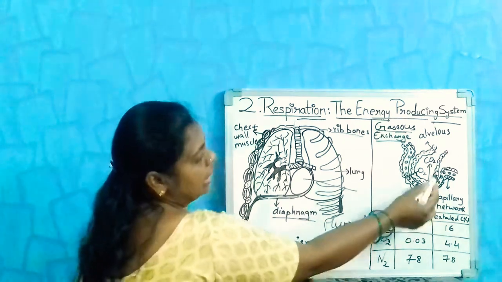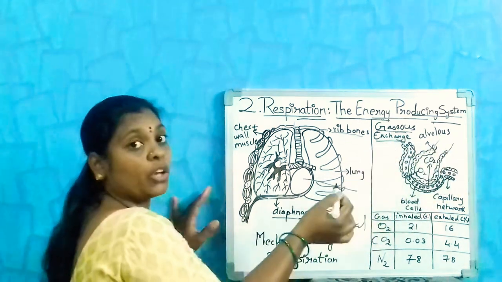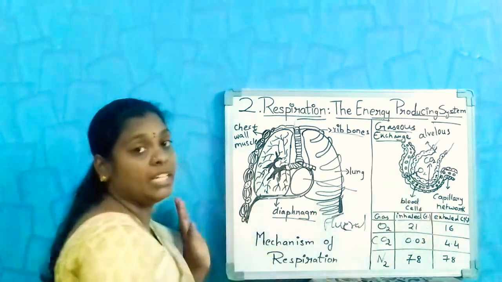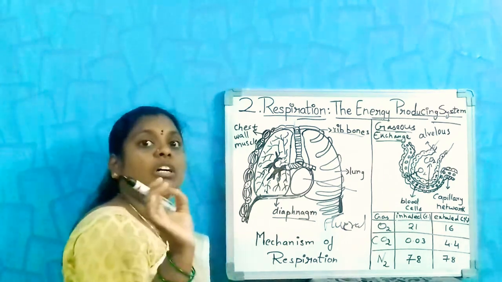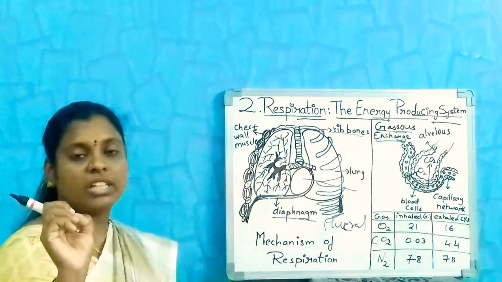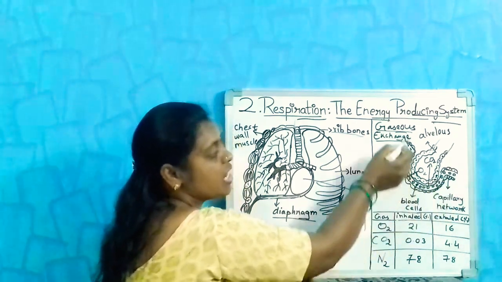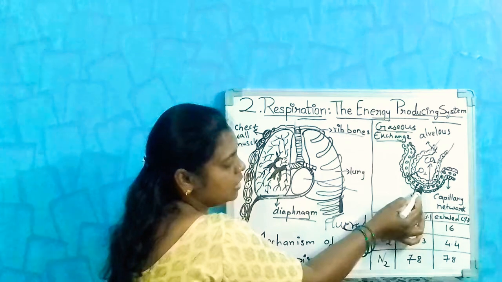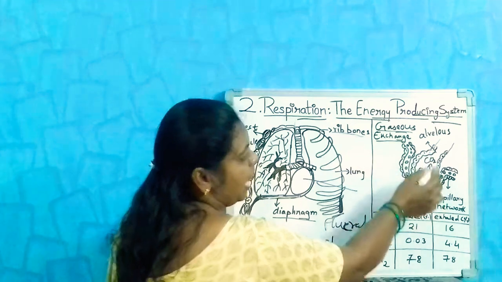So if you see, this is the alveoli sac. This alveoli sac is attached to the bronchiole, and the lower one is the network of blood capillaries. You can see the small thread-like structures when you get the meat from the goat while cutting that. That's nothing but blood capillaries. These are the blood capillaries which surround the alveolus. Inside you can see these dot structures are called blood cells, and this is the alveolus.